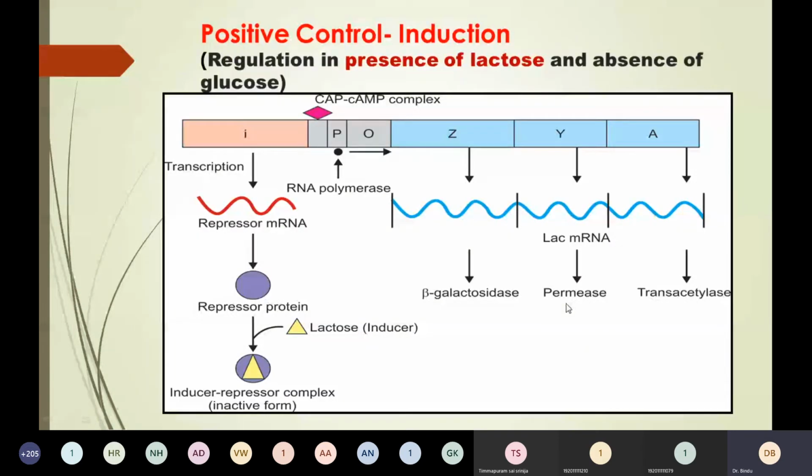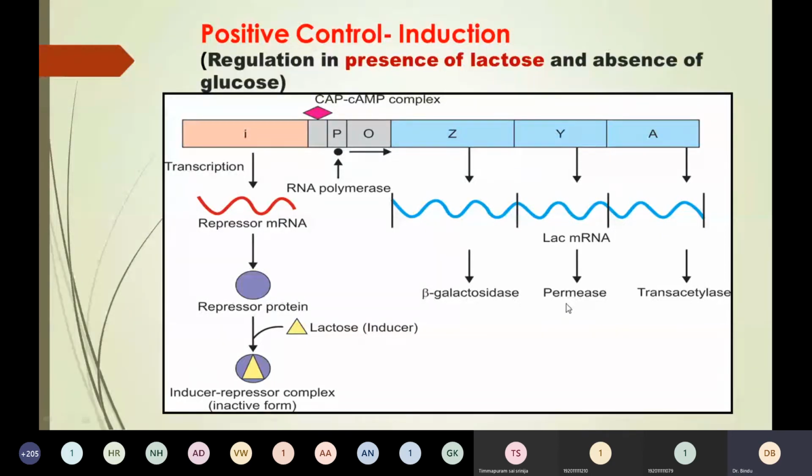The first one is presence of lactose, where there is a positive control or positive regulation, which I had told you before. That means there is induction of the lac operon by lactose. Remember, E. coli usually utilizes glucose as a source of energy.